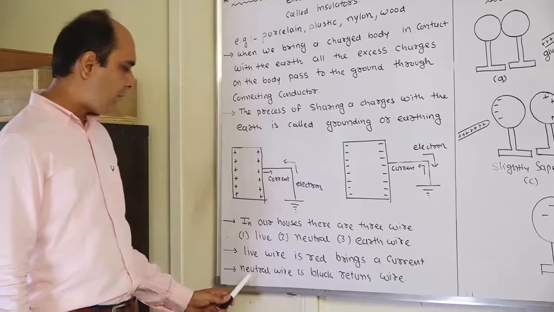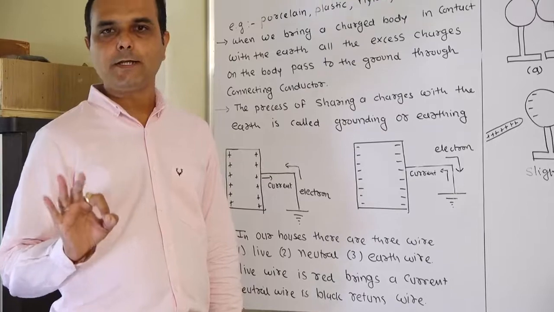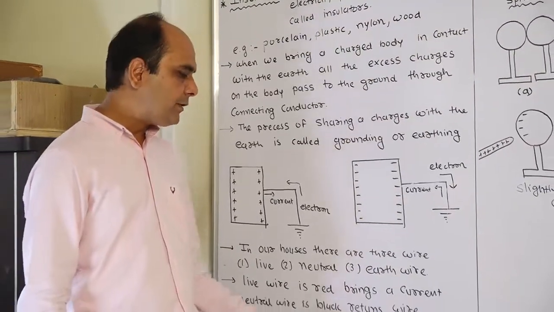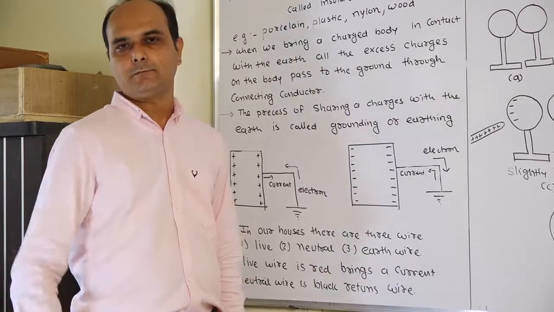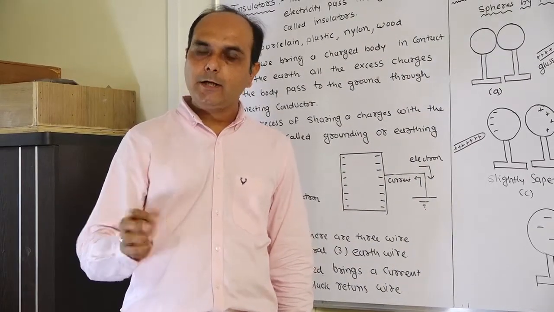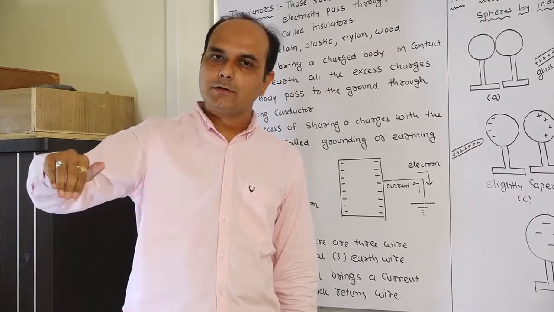Another wire is the neutral wire. The neutral wire is black in color. The black neutral wire returns the current, and it is known as the return wire. The red wire brings the current, and the black wire returns the current.